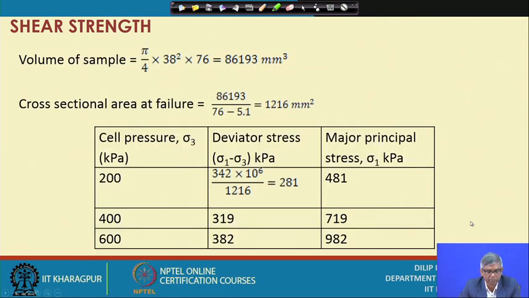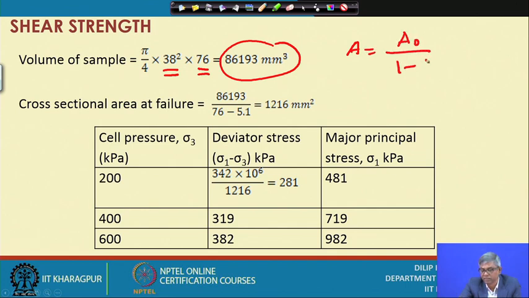So, the soil sample size is given: diameter is 38 millimeter and length is 76 millimeter. So, volume is pi d square by 4 into L, which is 86193 millimeter cube. The cross sectional area at any time will be A naught by 1 minus epsilon, where epsilon is nothing but the longitudinal strain.